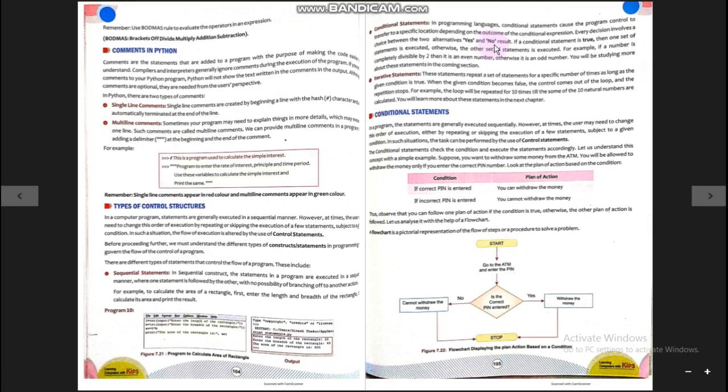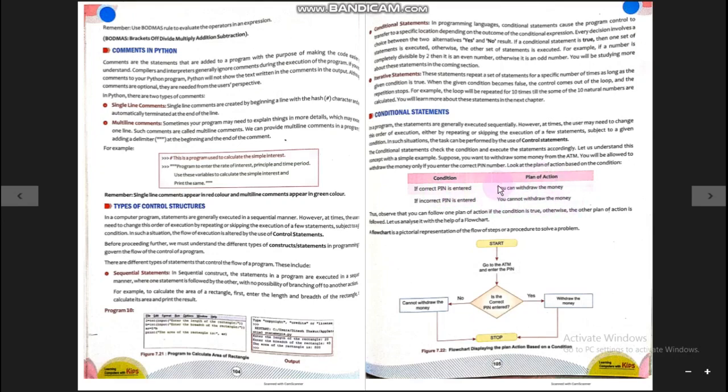For example, if the PIN is entered correctly, you can withdraw the money. If the PIN is entered incorrectly, you cannot withdraw the money. The condition is that you have to enter a PIN, and that PIN must be entered correctly. If the PIN is entered correctly, you can withdraw the money, otherwise you cannot withdraw the money.